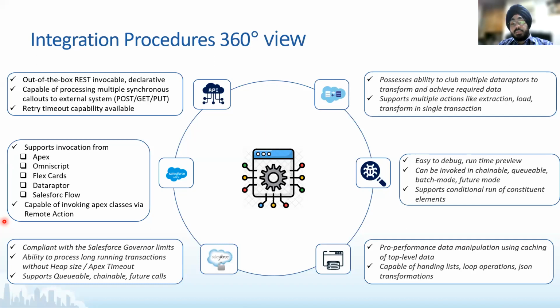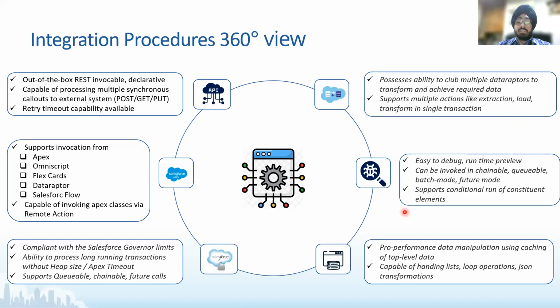Now the fourth part here is that IPs offer you a capability to club multiple data raptors in order to transform and achieve the required data. So not just data raptors, but also other elements. For example, you want to loop through a list, add a node, delete a record. All of that you can do by just placing them in an integration procedure and then, tada, that's it. That's how easy it is.